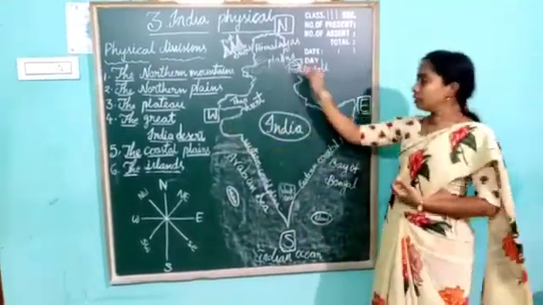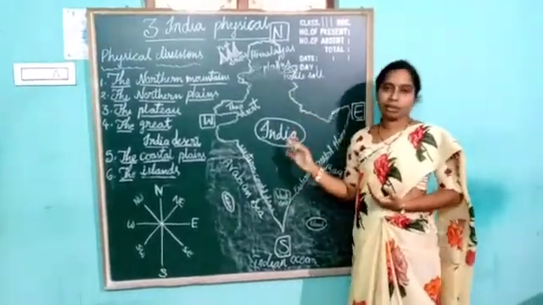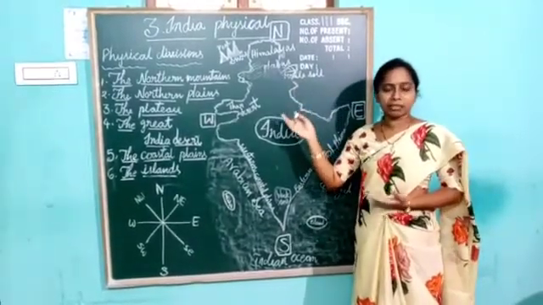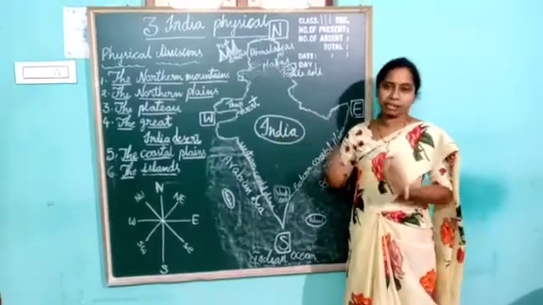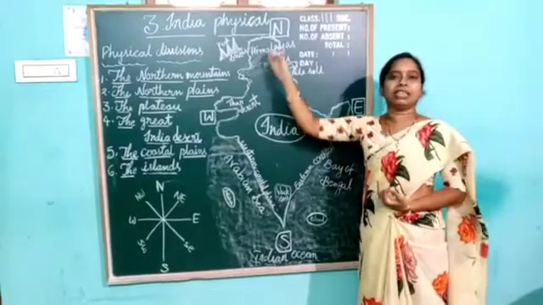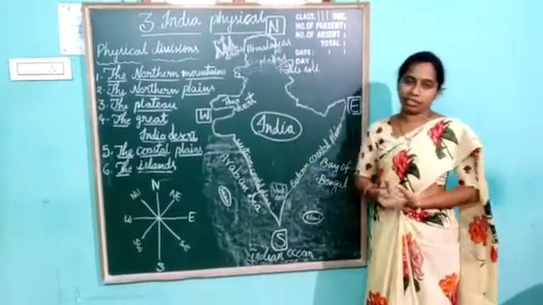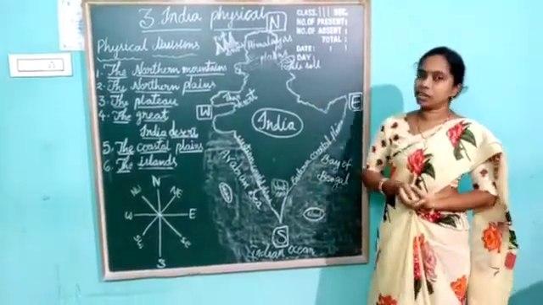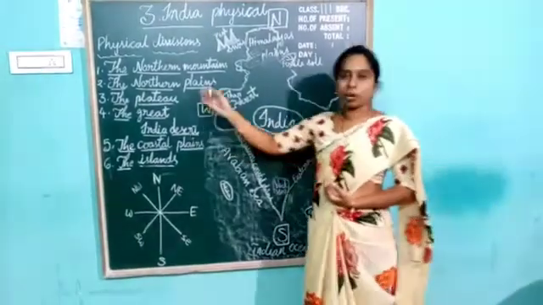Overall, the surface is not the same everywhere. It is filled with mountains, rivers, land, sandy areas, plain areas, high and low areas. Based on these physical features, our India can be divided into 6 main physical divisions. How many, children? 6 main physical divisions. Let us discuss them one by one.